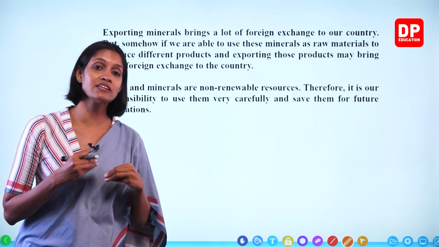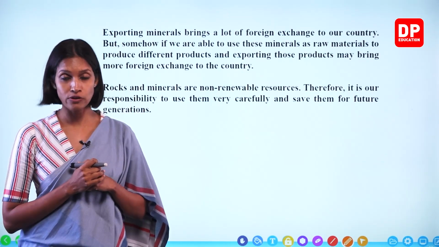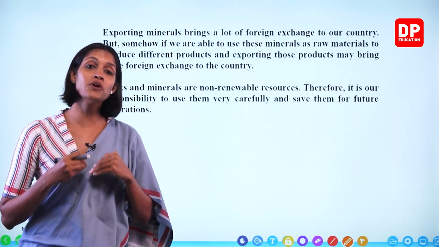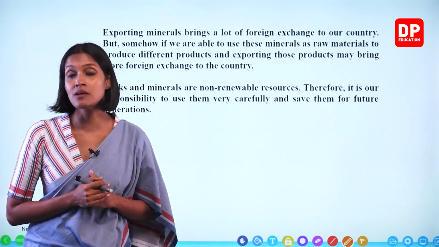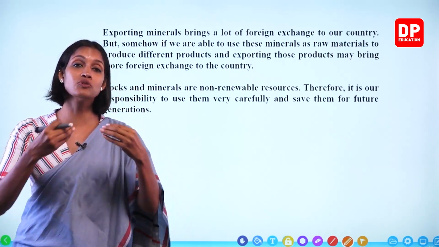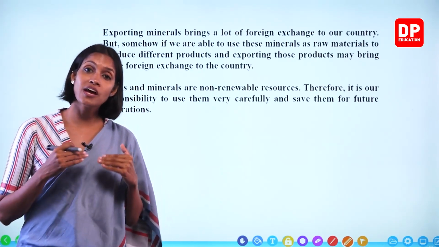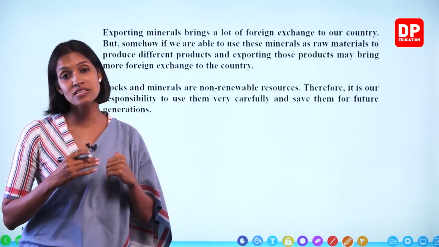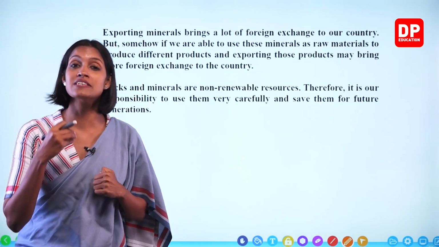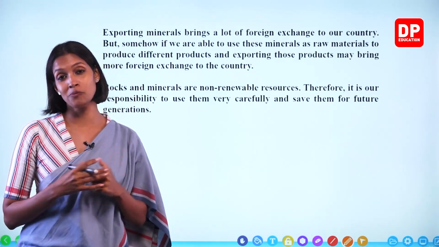Now here, for example, mica. Mica is used in electrical and electronic circuits. We export mica as it is, and at the same time, when we import goods produced using mica, they are more expensive. So if we can find ways to produce these products ourselves, we can make more money.